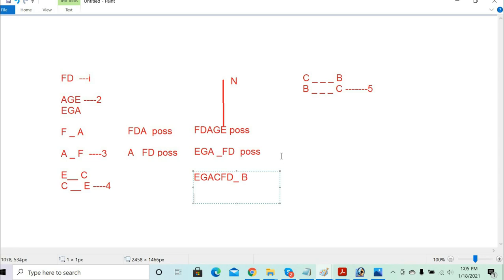Sir, the condition says that there will be two boys between E and C, and those are EGA. So there is a possibility that EGA can be in a line together. So then we can write it directly as EGAC. But FD, one more thing will be there. Between B and C you have three people. So B will be at one end of the row. Then it will be BEGAC.